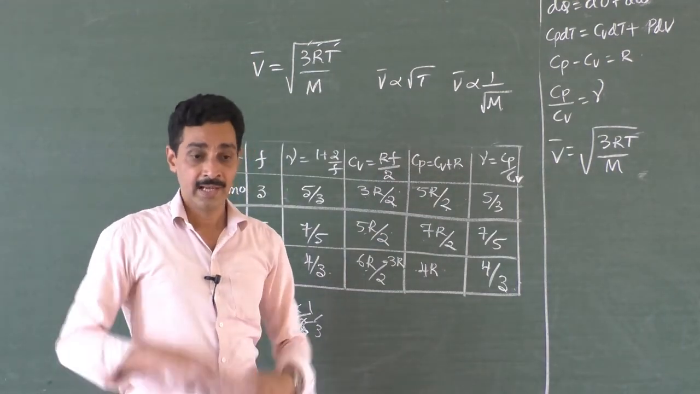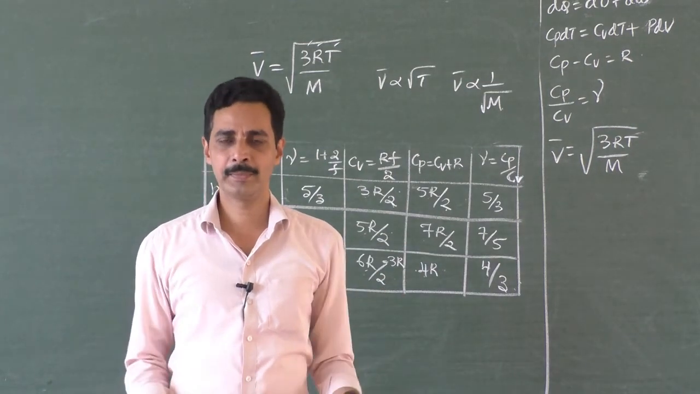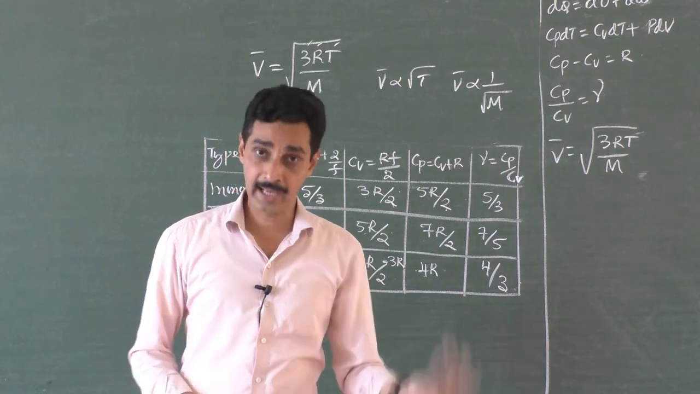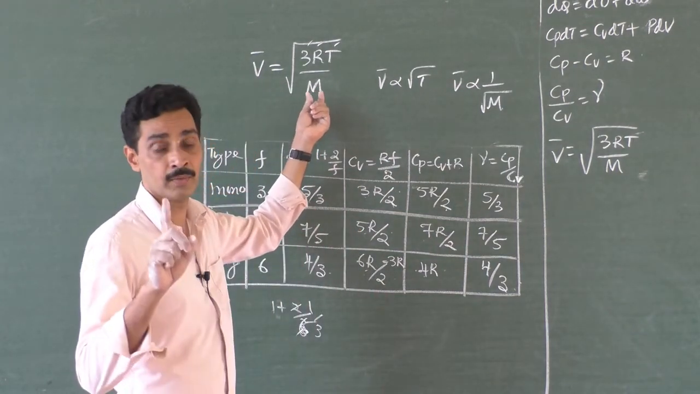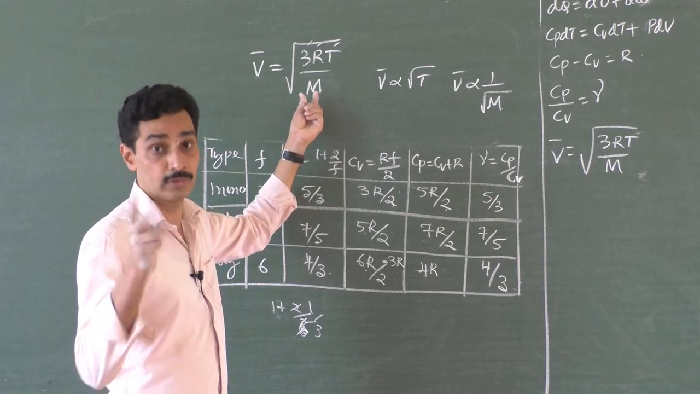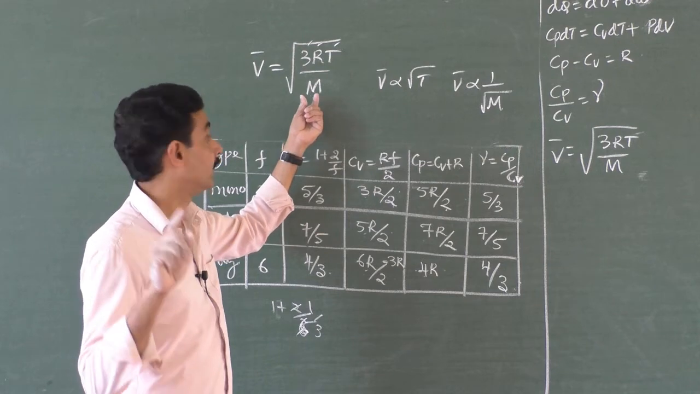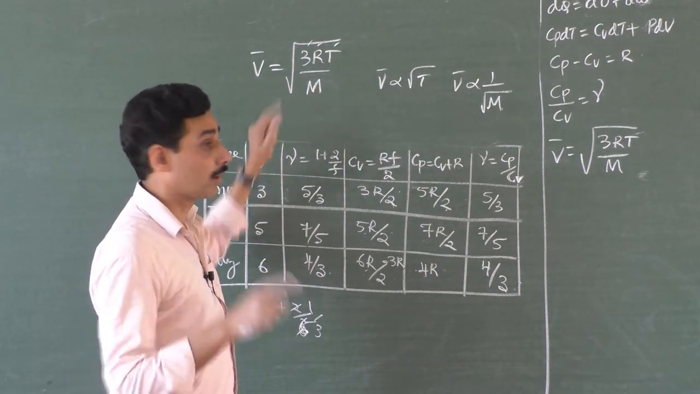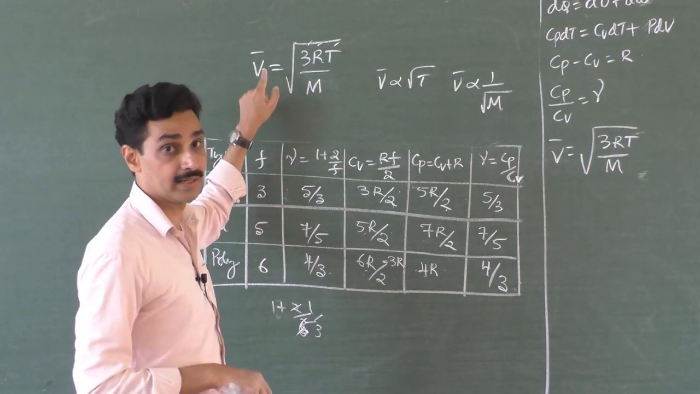What do you mean by that? At the same temperature, if you have hydrogen and oxygen, oxygen molecules will have lesser RMS speed than hydrogen, because hydrogen molecular weight is 2 grams, because there are 2 atoms in one molecule. Hydrogen molecular weight is 2, but oxygen is 32. So when you put 32 here, you will get a less RMS speed.